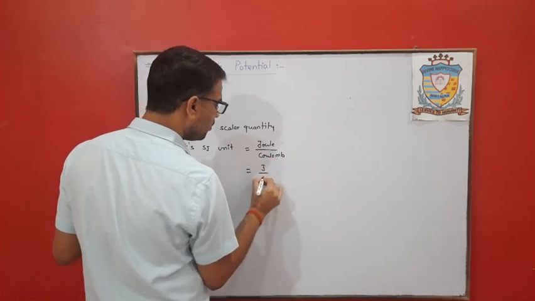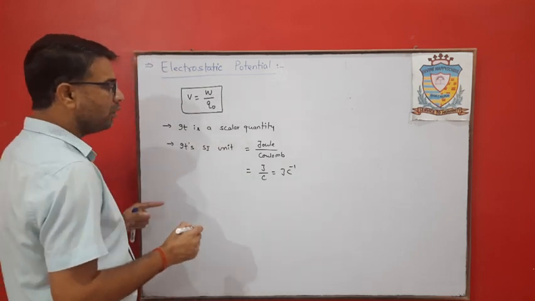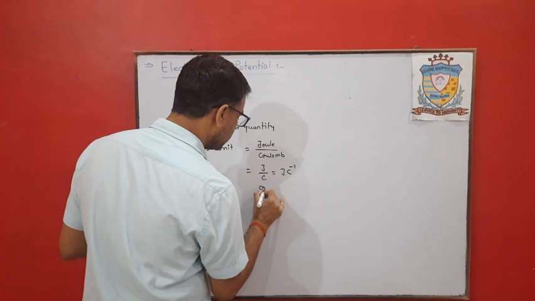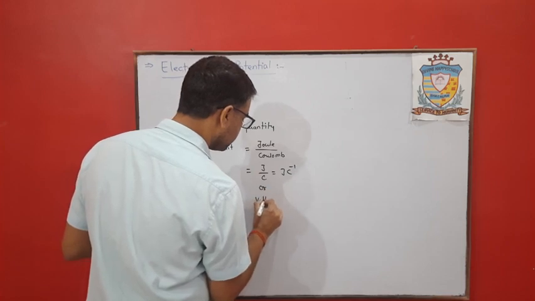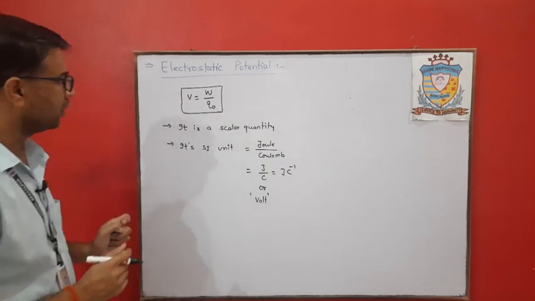So joule per coulomb. Or one more unit we take for electrostatic potential, that is volt. Clear? So volt.